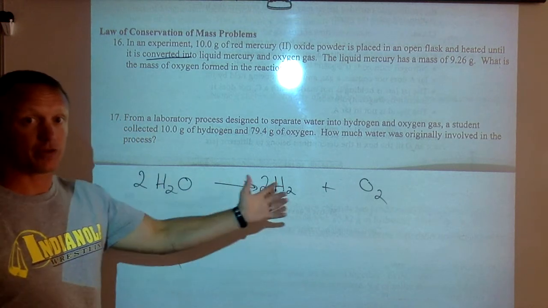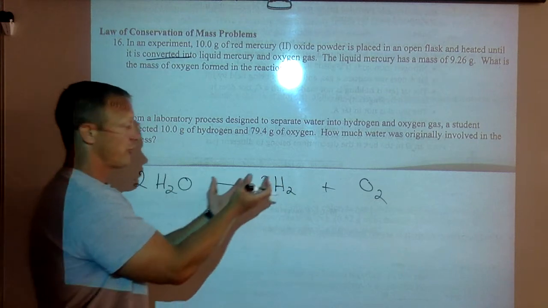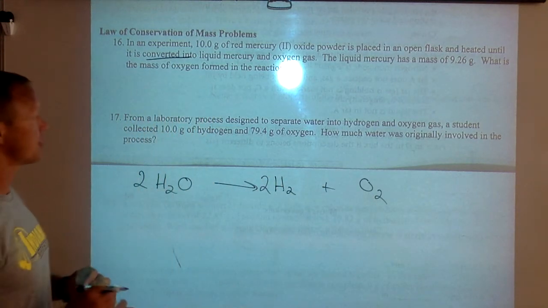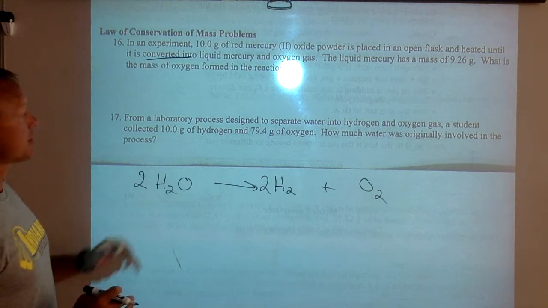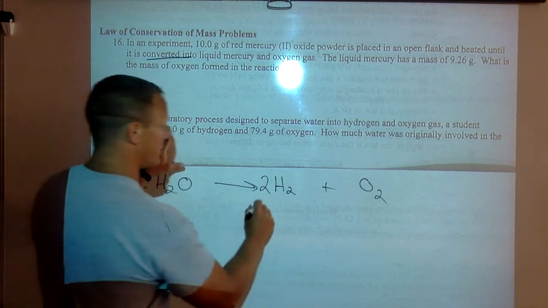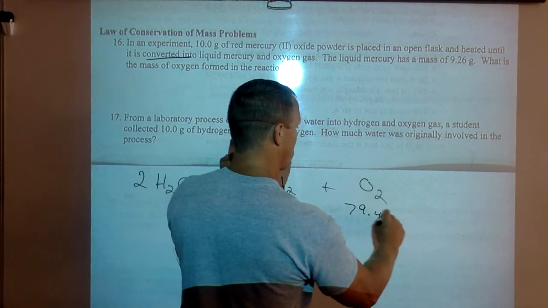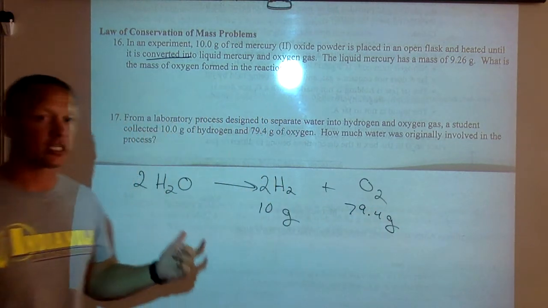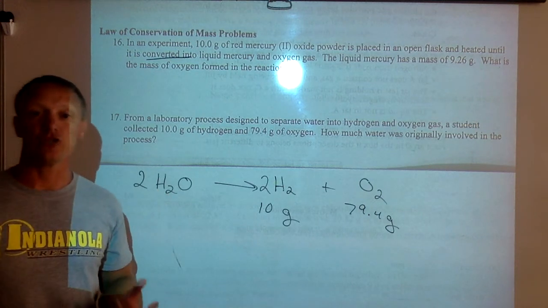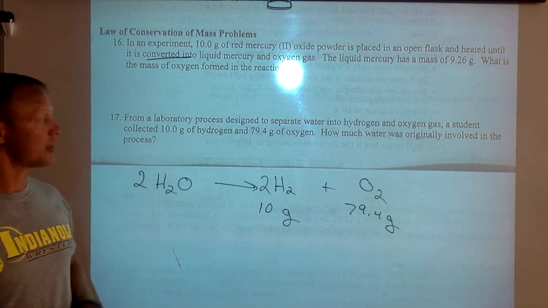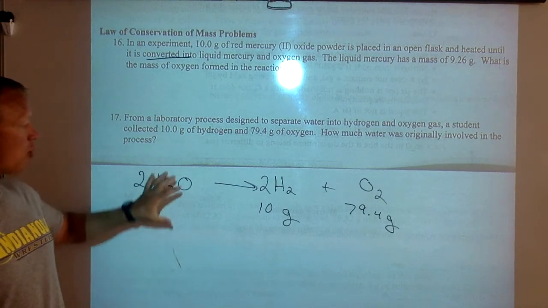Again, you don't have to know how to do this right now. You could just write the word water, the word hydrogen, the word oxygen. You don't have to know all these little numbers in there. But it says that the student collected 10 grams of hydrogen, and they collected 79.4 grams of oxygen. By the way, to split water into hydrogen and oxygen, you can't just heat it. You have to run electricity through it, and that will split water into hydrogen and oxygen. It wants to know how much water was originally here.